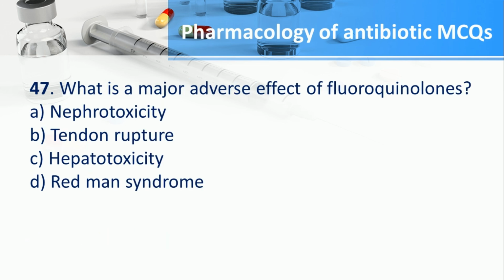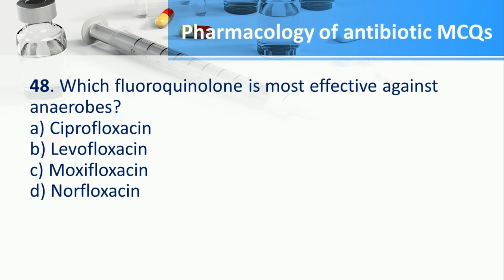Number 47. What is a major adverse effect of fluoroquinolones? A. Nephrotoxicity, B. Tendon rupture, C. Hepatotoxicity, D. Red man syndrome. The answer is B. Tendon rupture. Number 48. Which fluoroquinolone is most effective against anaerobes? A. Ciprofloxacin, B. Levofloxacin, C. Moxifloxacin, D. Norfloxacin. The answer is C. Moxifloxacin.